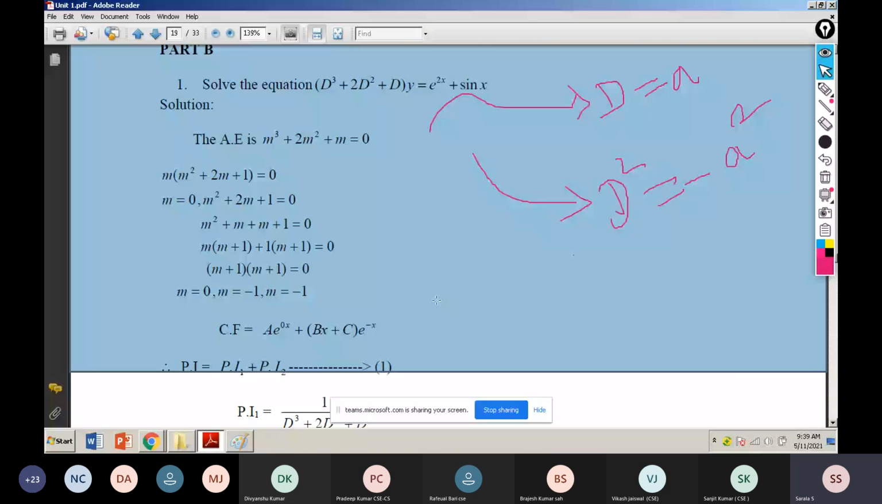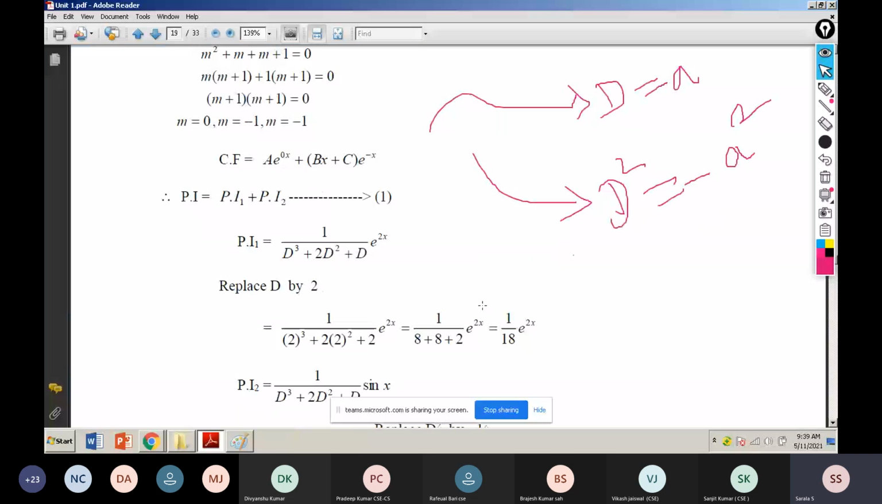First, I go to this place. In the particular integral, there are totally 2 functions available. So I split it into particular integral 1 and particular integral 2. I will tell you particular integral 2 now.